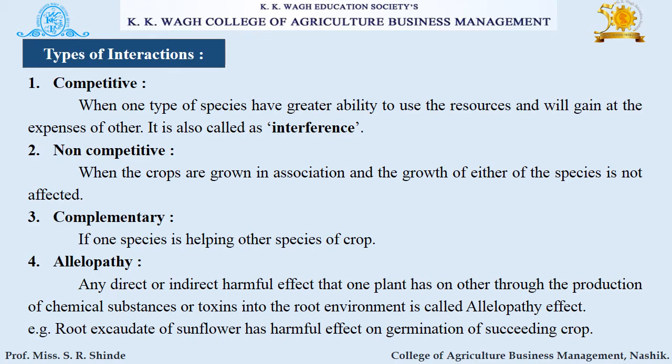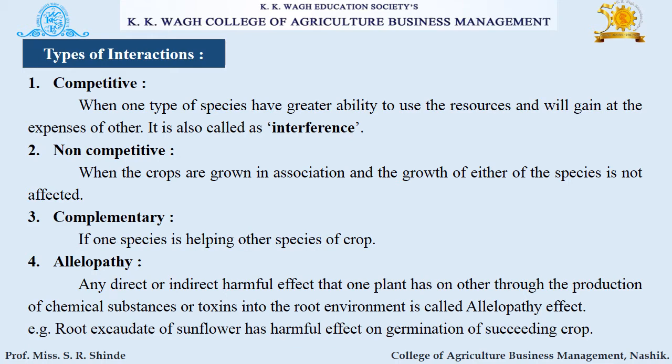First is competitive interaction. When one type of species has greater ability to use the resources and will gain at the expense of the other, it is also called as interference. Next is non-competitive interaction. When the crops are grown in association and the growth of either of the species is not affected. Next type is complementary interaction. If one species is helping the other species of crop.